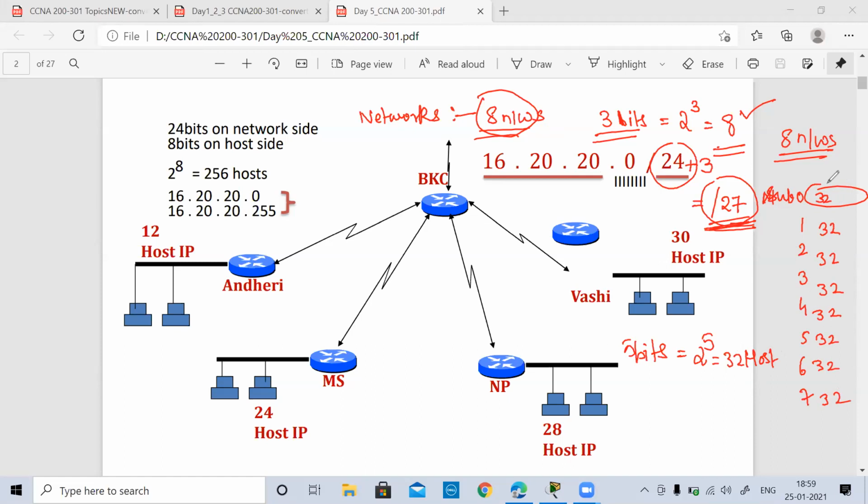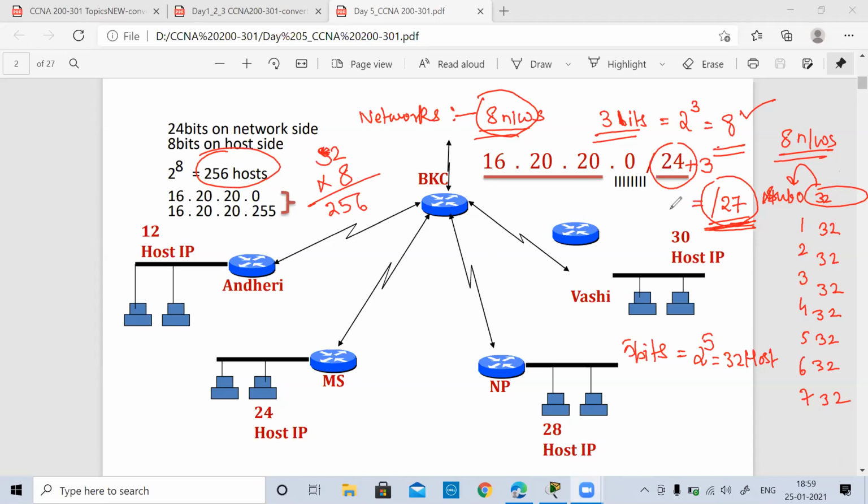How many hosts we have at maximum, we'll discuss later. You can calculate 32 into 8, which is 256, and that's what we were saying, maximum we can have 256. Is it clear, guys?